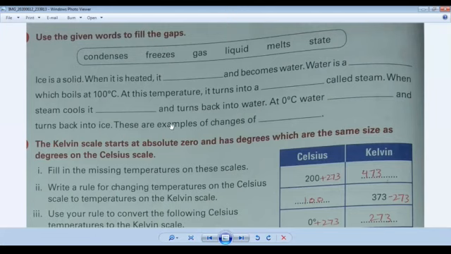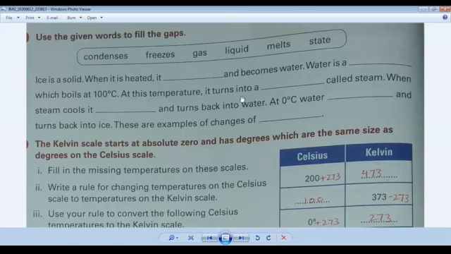These are examples of changes of state. I hope you understand it. I am repeating it. In the first one, what will become here? Melts. In the second option, water is a liquid. Then in the third option, it turns into a gas.